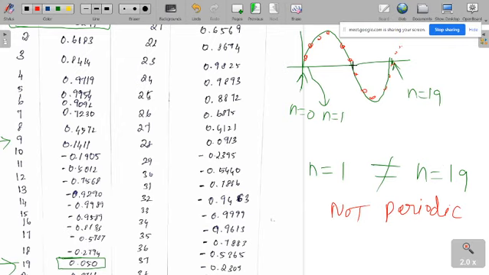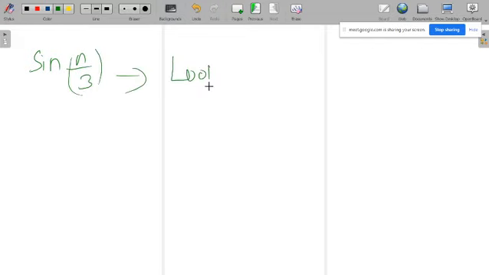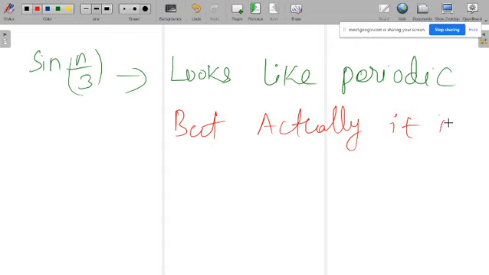The signal will look periodic, but it is not actually periodic. So the signal sin(n/3), if you plot it on the graph, looks periodic, but actually it is not periodic.